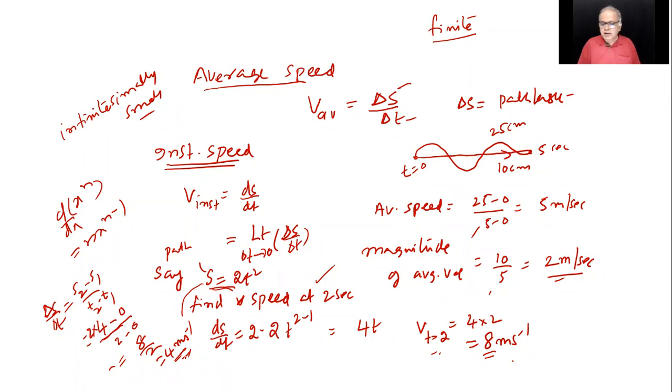You tell me. If you want, I'll tell that again. But later, while doing problems, you should not say, sir, we did not follow previously. Right now, you can ask anything. I hope you followed. Say S equals t squared. Find speed at 2 seconds. Speed between 2 and 0 or in 2 seconds will be like this. You substitute t equals 2, t equals 0, and then t2 minus t1, you get 4 meters per second. This is average speed. This is instantaneous speed.